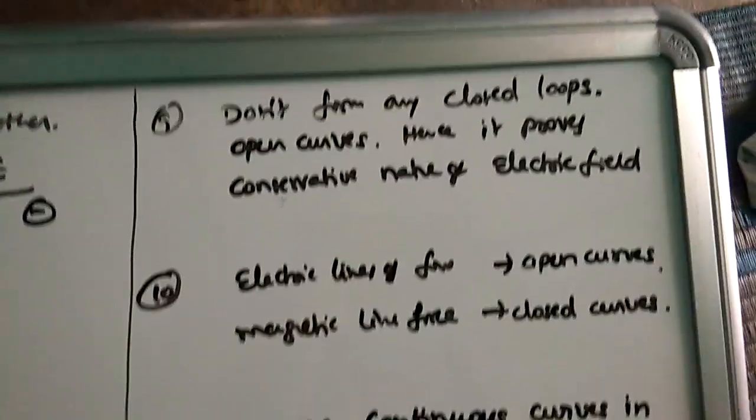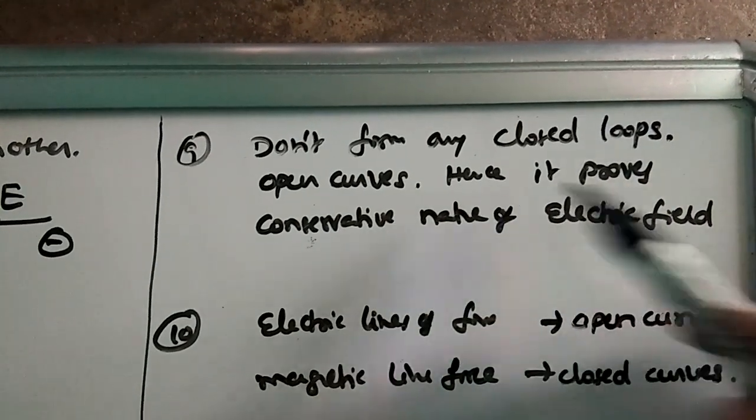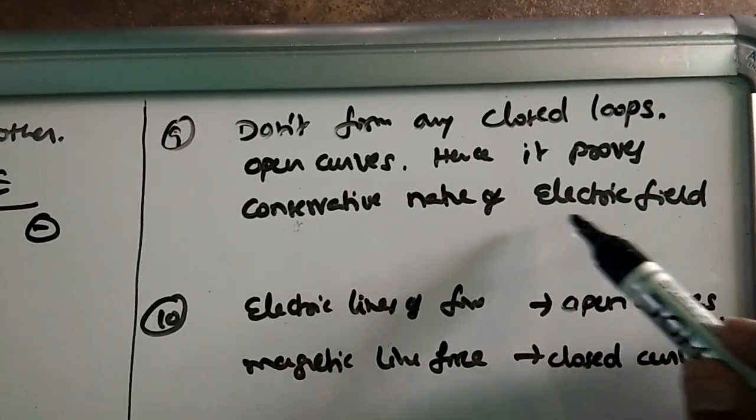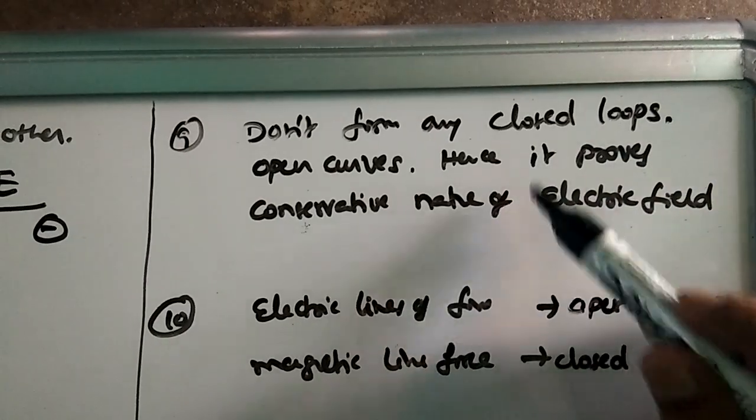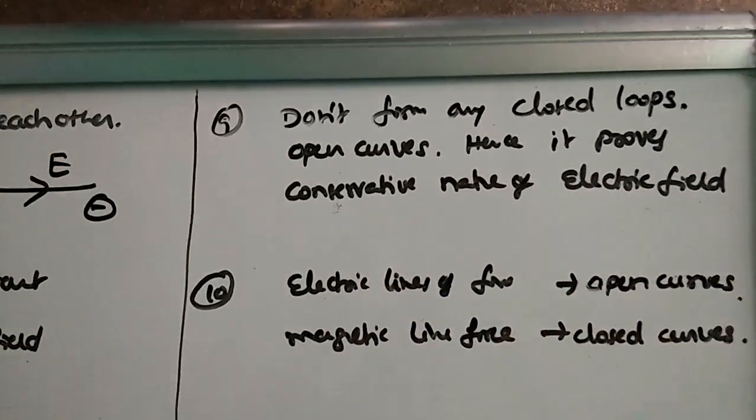Next, electric lines of force do not form any closed curves. So these are open curves. It proves the conservative nature of the electric field. I told you about the conservative nature. So the amount of work done by the electric field is zero.